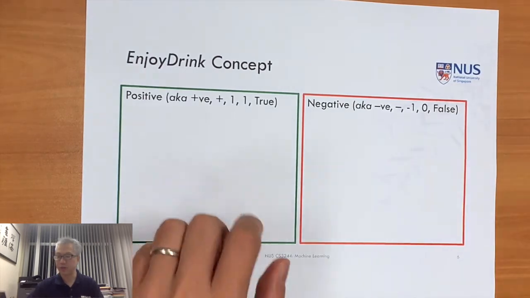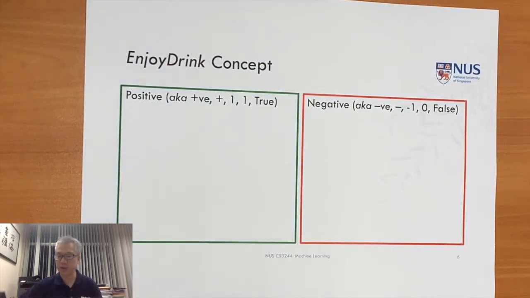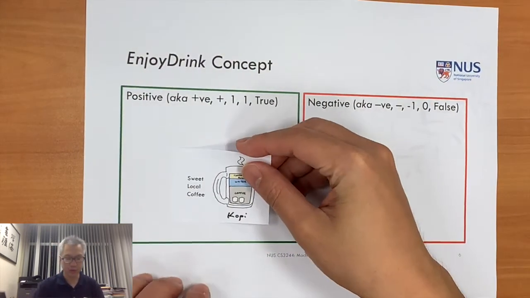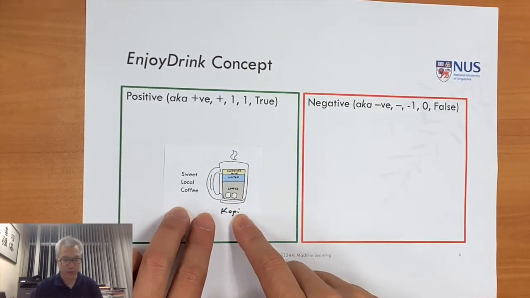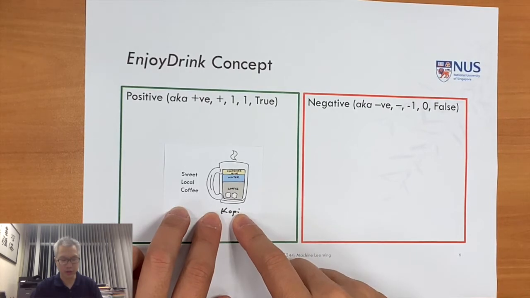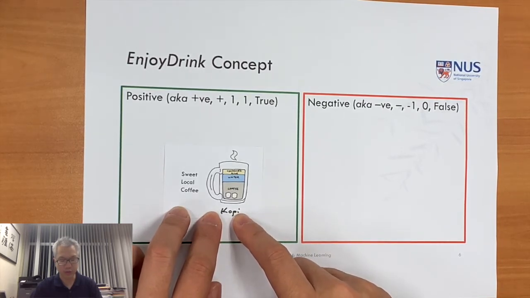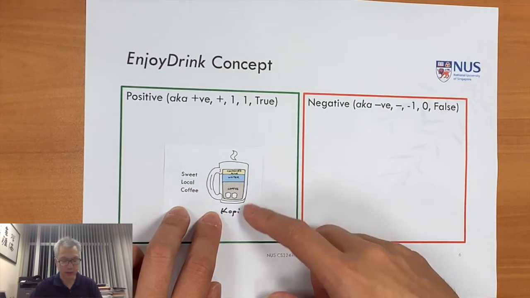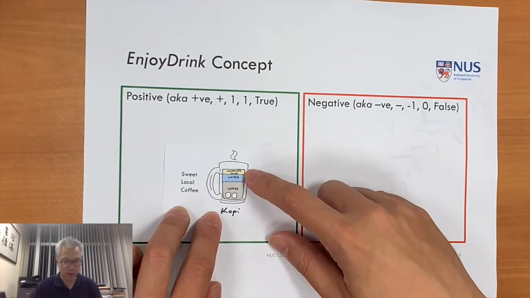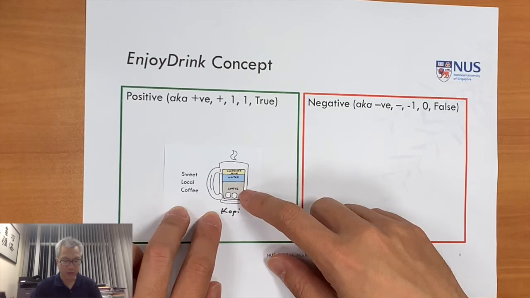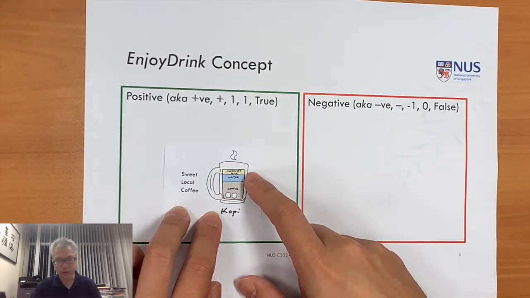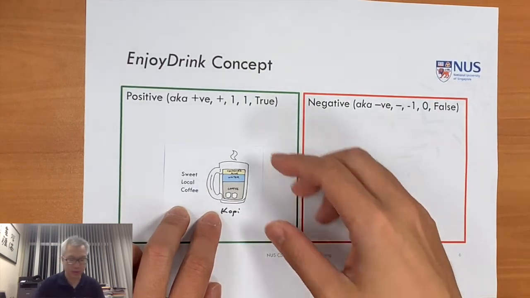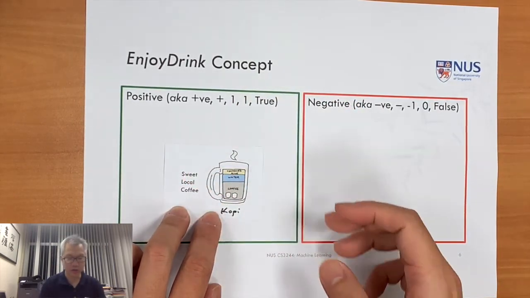Okay, so basically we're going to take data instances. So for example, this one which you have in your slide here, sweet local coffee, or kopi as you would call it in the canteen or the kopitiam, the food court. Basically this drink has condensed milk, water, and coffee, and the coffee is sweetened with some extra sugar. The condensed milk is also somewhat sugary, so this is our sweet local coffee.